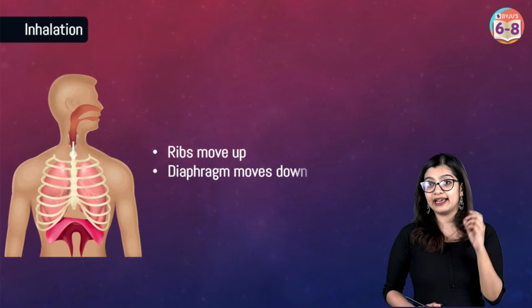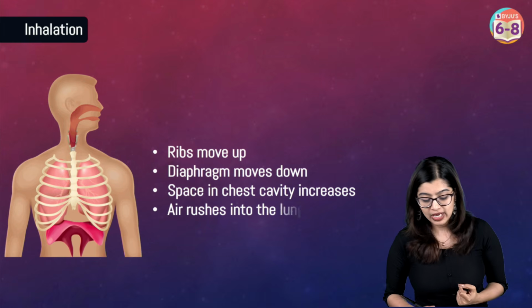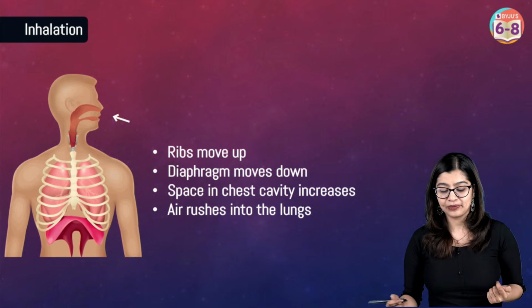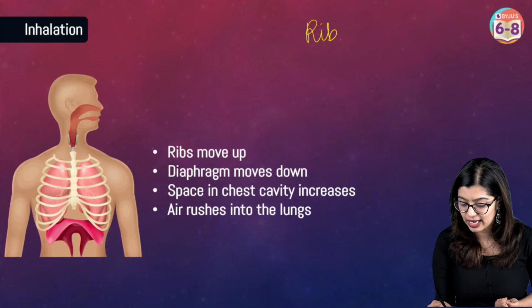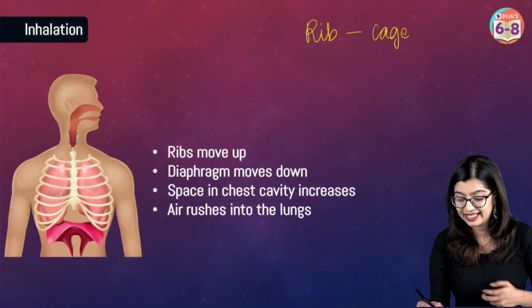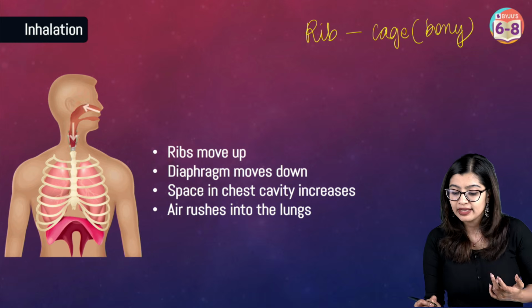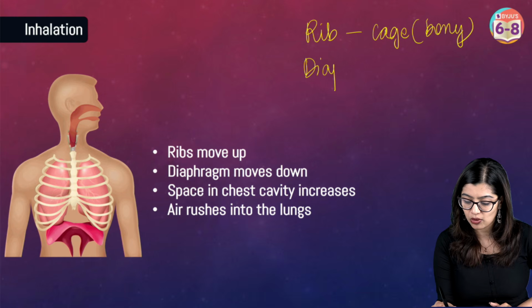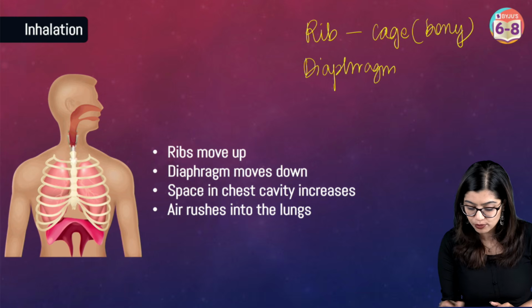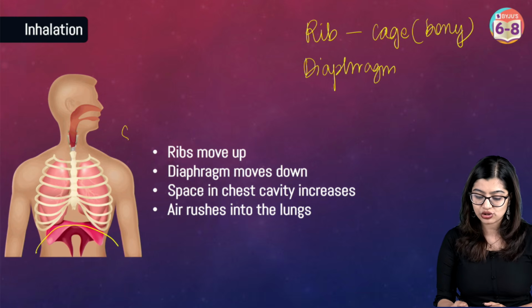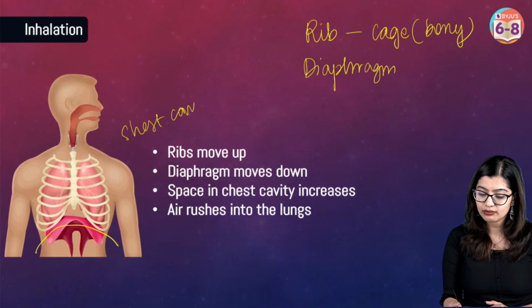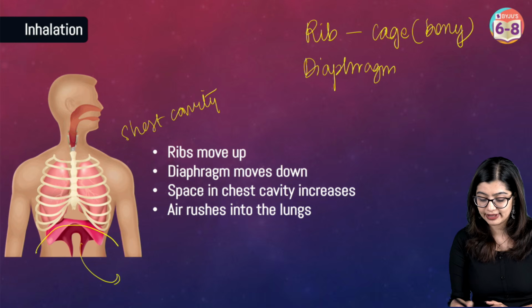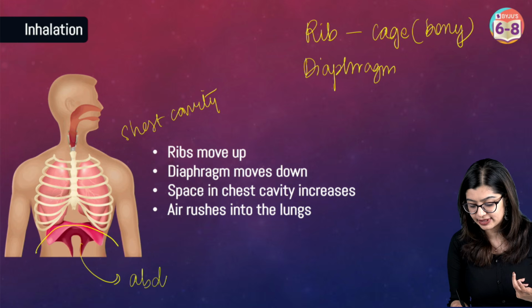Now, how exactly are we able to do breathing? There are two structures which are involved: the ribs and the diaphragm. The ribs are a bony cage-like structure that helps in protecting the lungs. And the diaphragm, as we all know, is a muscular dome-shaped structure that separates the chest cavity from the abdominal cavity.